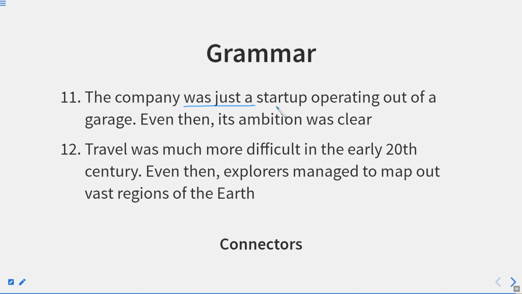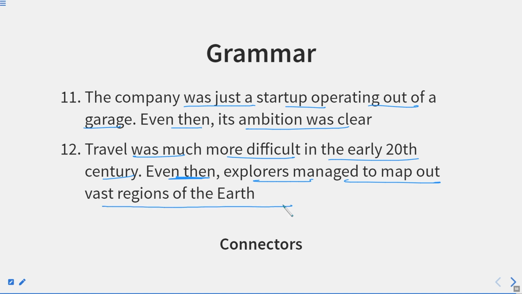The company was just a startup operating out of a garage. Even then, its ambition was clear. Travel was much more difficult in the early 20th century. Even then, explorers managed to map vast regions of the earth. So this is how we can use even then, but that only contradicts the sentences or the situation which occurred in the past.